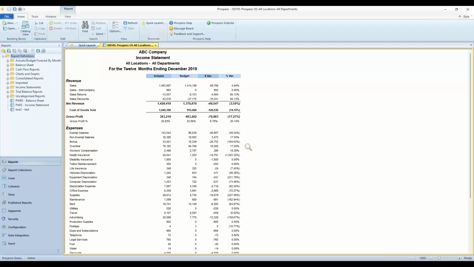For implementations, you can have all of Prospero installed locally on your company servers, as far as the SQL database, the IIS, and the application itself. You have everything hosted in the cloud, which we can host on our service for you, or any other cloud hosting service, or any mix, any hybrid of that. So we just have to make sure we have the communications between those three pieces, the SQL, IIS, and the application, to get all that communication going back and forth. But local implementations, cloud, or any hybrid.